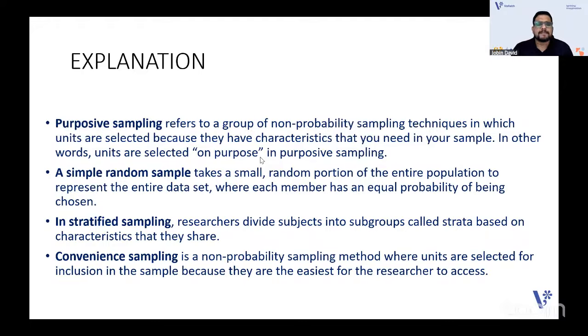That is purposive sampling. Simple random sampling is a random method, a probability method. Everybody has a chance to be part. Like maybe for an unknown class, a teacher is going and calling out random numbers and then selecting people. That's simple random sampling. In stratified random sampling, researchers divide subjects into subgroups or strata.